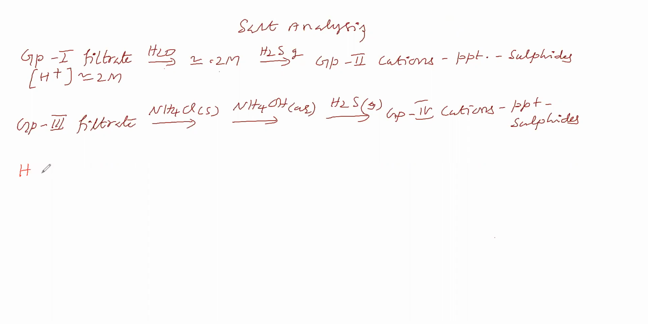We will take water and pass H2S gas to prepare a saturated solution of H2S. In this saturated solution of H2S, we calculated the concentration of sulfide. We got a value of 10 to the power of minus 14 molar. Now we will take acidic medium.